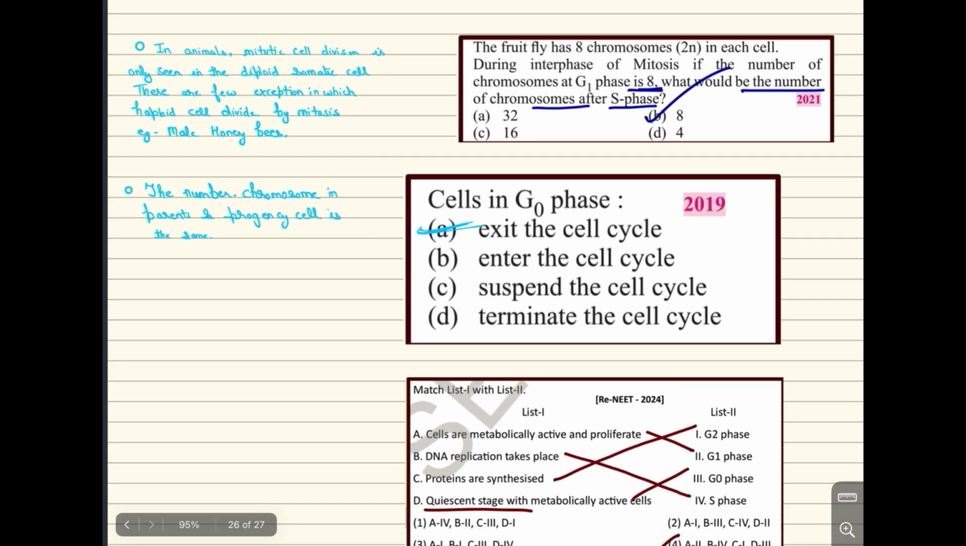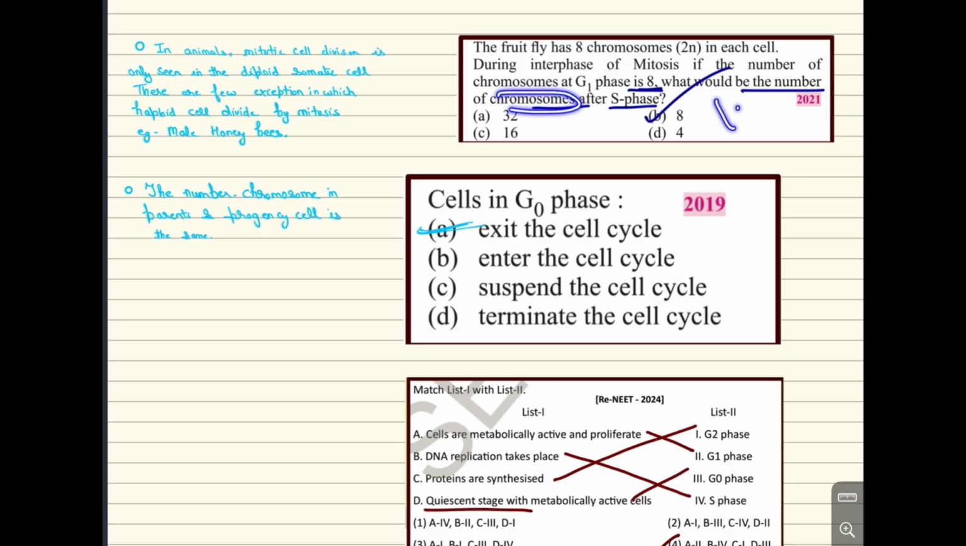In animals, meiotic cell division is only seen in a diploid somatic cell. There are a few exceptions in which haploid cells divide by mitosis, like the male honeybee. As we go through, we get the options also. The fruit fly. Now, again, this is a question of NEET 2021. The fruit fly has 8 chromosomes in each cell during the interphase of mitosis. If the number of chromosomes in G1 is 8, what would be the number of chromosomes after S phase? You know the chromosome number does not change.